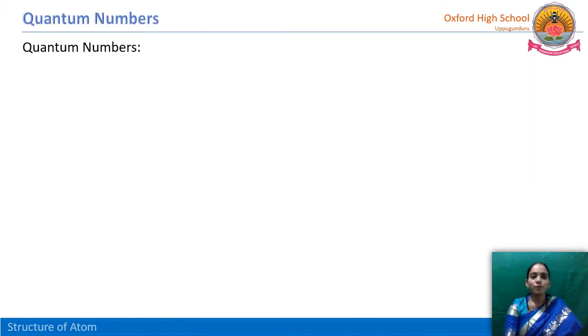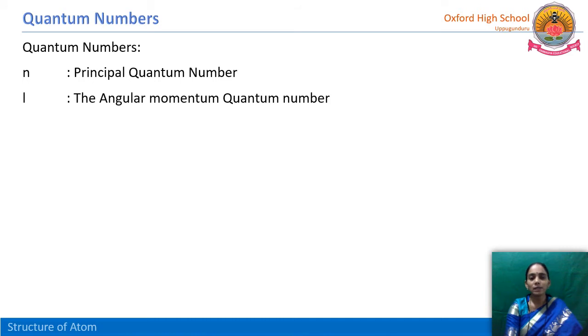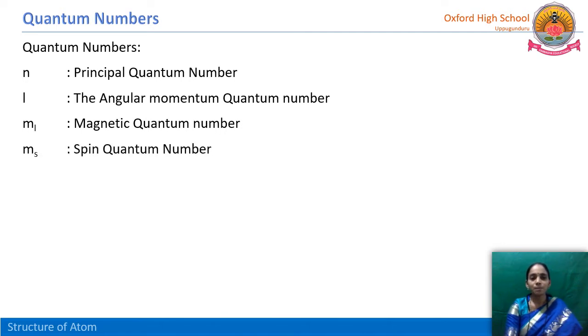We have four types of quantum numbers. First one is the principal quantum number, denoted with small n. Next one is the angular momentum quantum number, or azimuthal quantum number, or orbital quantum number. Three names it has, and it is represented with small l. And the magnetic quantum number, represented with ml. And the spin quantum number, represented with ms.